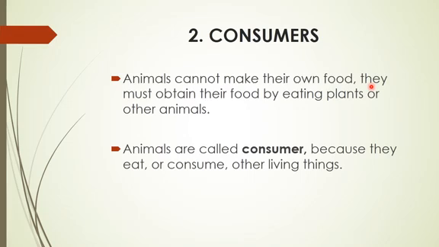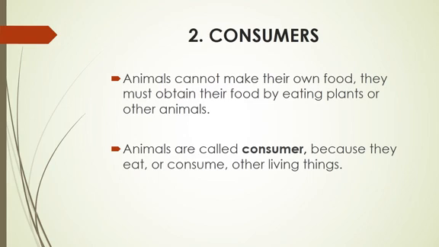Who are the consumers? We say animals that cannot make their own food. They must obtain their food by eating plants or other animals. The animals are called the consumer because they eat or consume other living things. Just like I told you earlier, animals are the ones which cannot make their own food. Just like humans, we obtain our food by eating plants and animals.